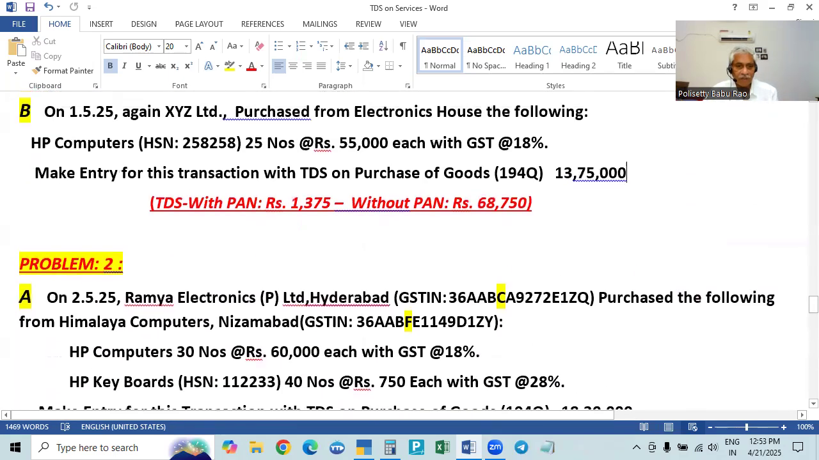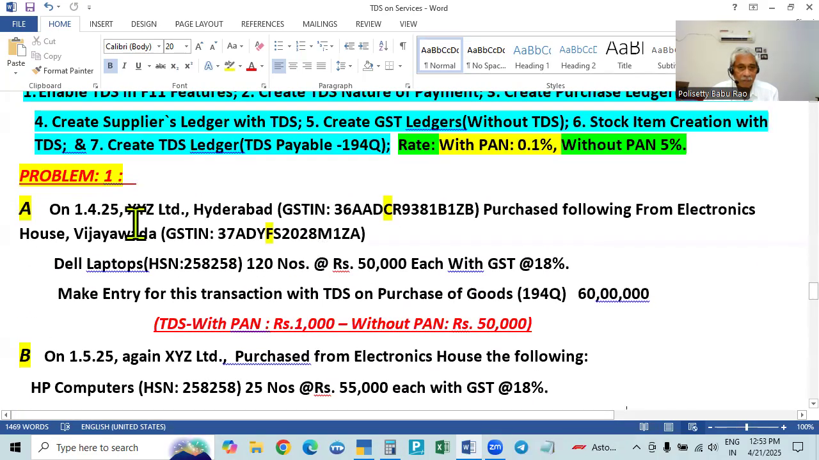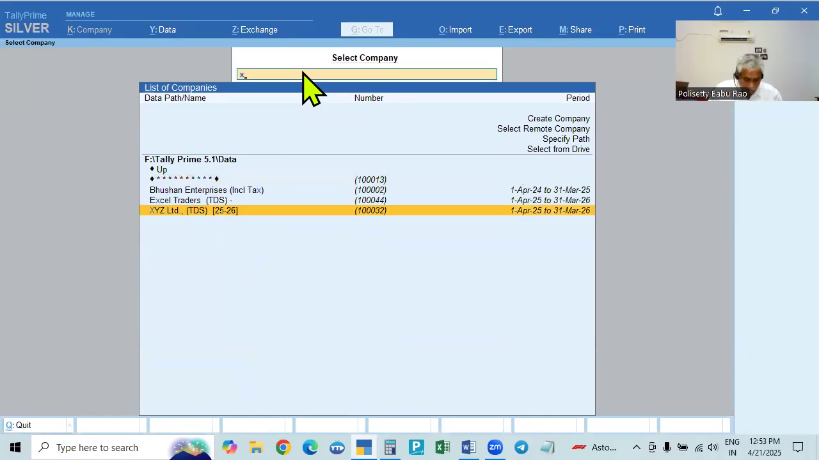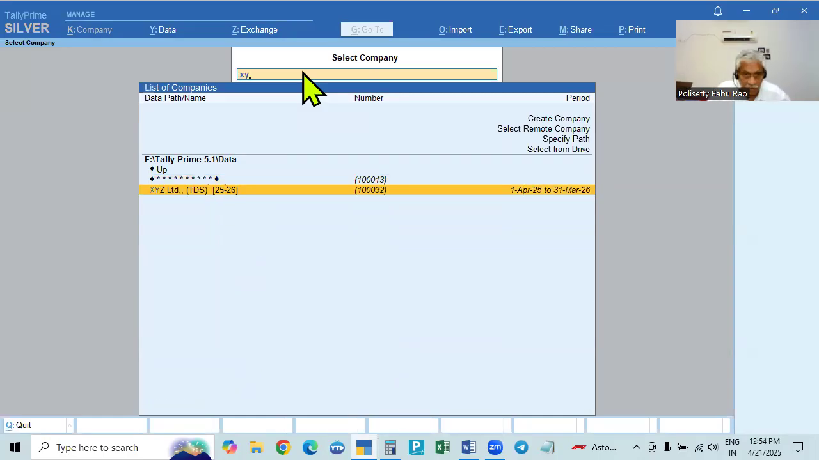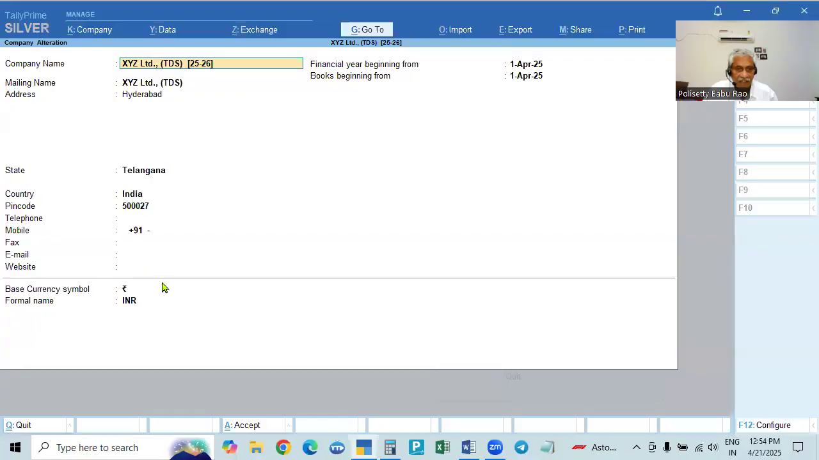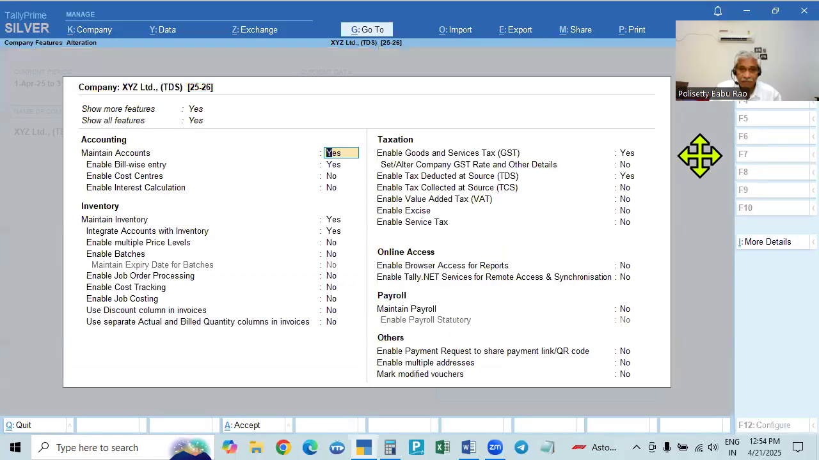So the first one we'll take up. The name of the company in the first one is XYZ Limited. Instead of searching for it, we can type the name of the company, X, Y. If you type XYZ, the name of the company appears. I accept this, and the company is created. Go to alter, and this is the financial year 25-26, so 1st April 25, accept, and then we go to the features, or we press F11.